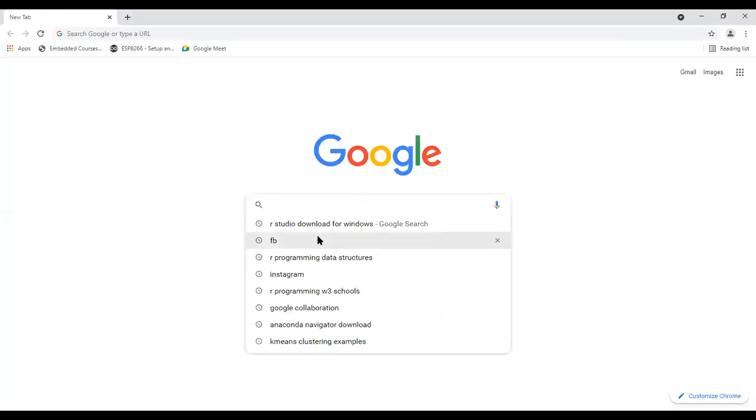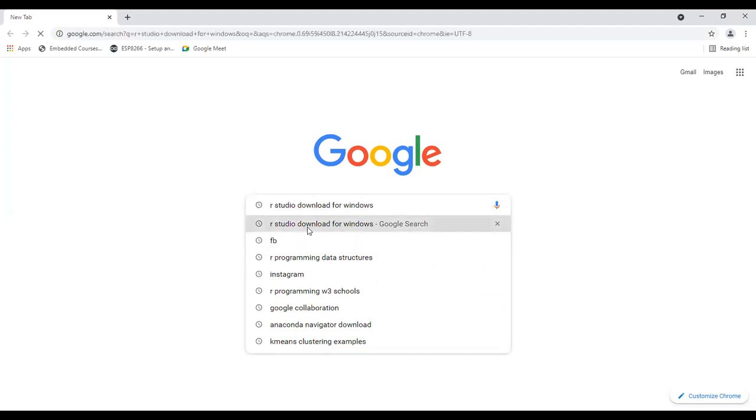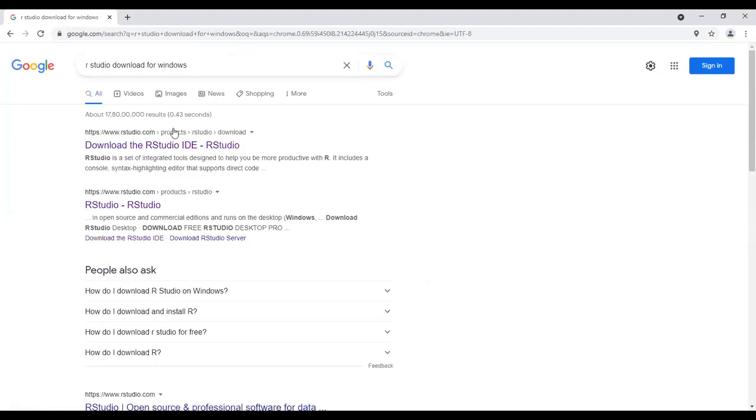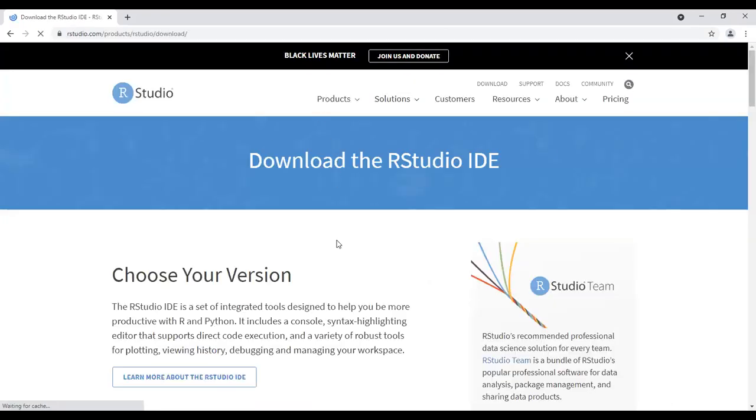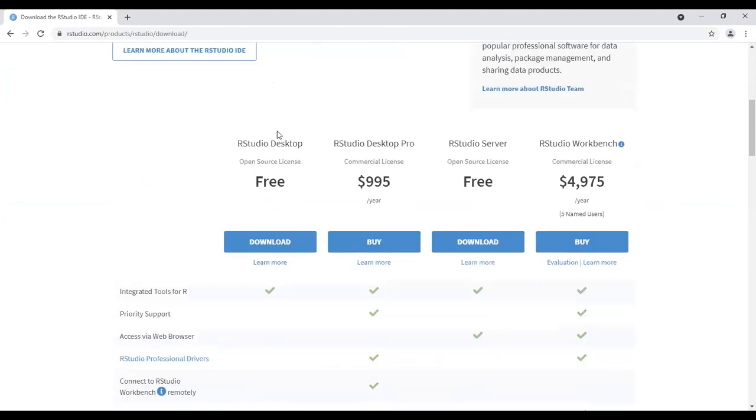First, go to Google Chrome and just type RStudio download for Windows. So you can see here, download the RStudio. Now select the free version which is available for Windows. So next, download it.